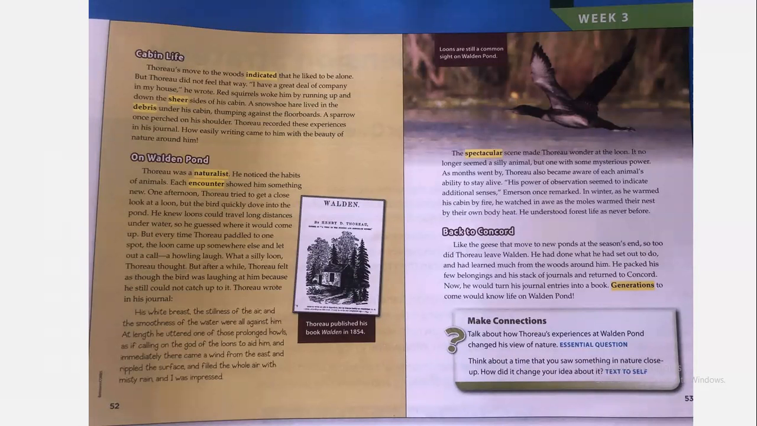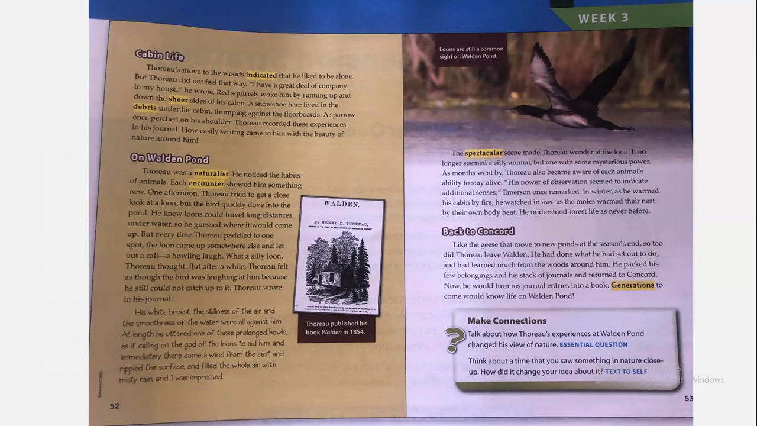Okay, so here we have different headings. This is also a feature of narrative nonfiction. So this heading is Cabin Life. Thoreau's move to the woods indicated that he liked to be alone. But Thoreau did not feel that way. "I have a great deal of company in my house," he wrote.